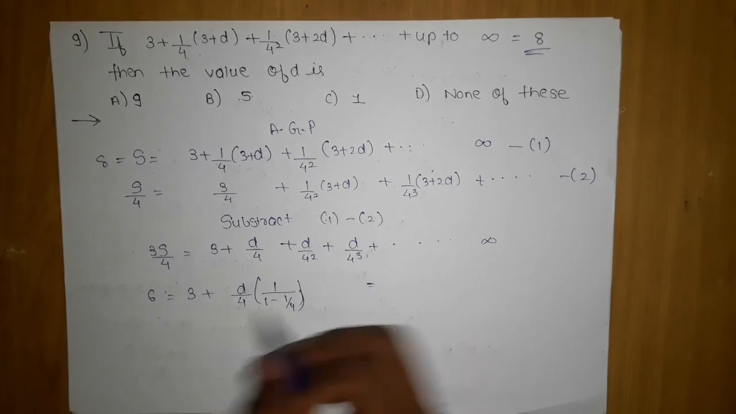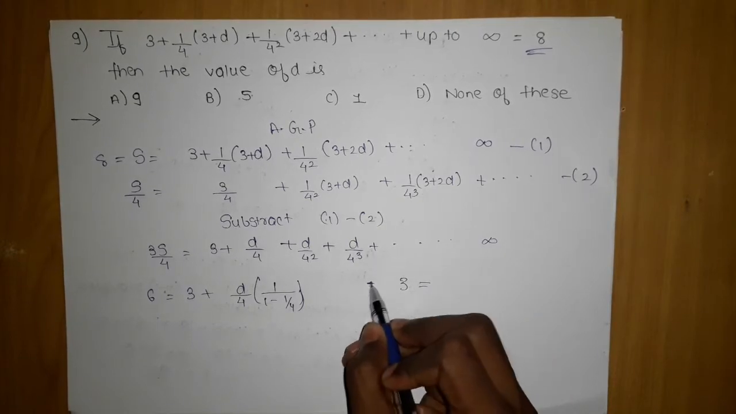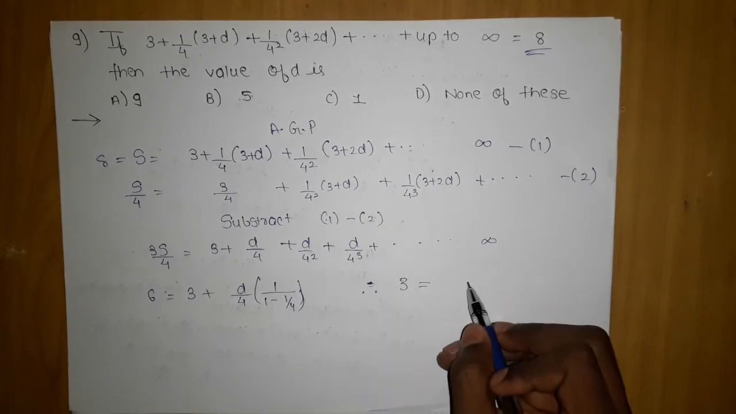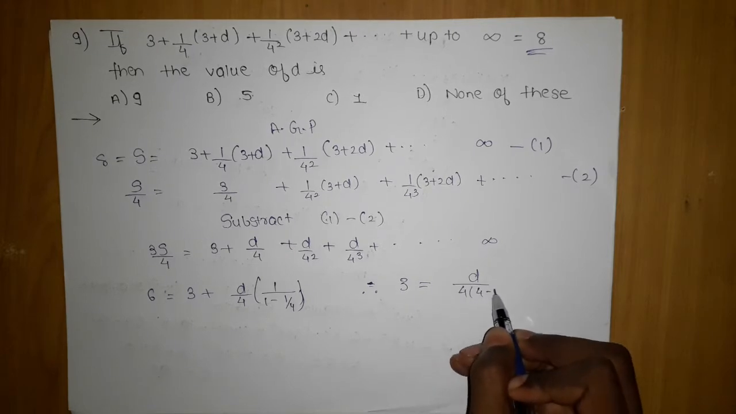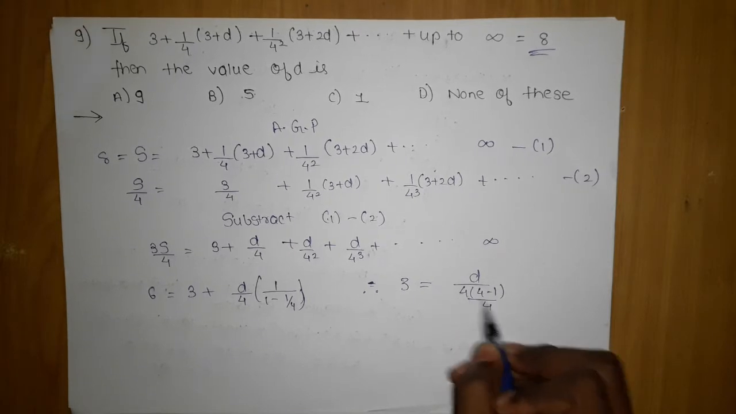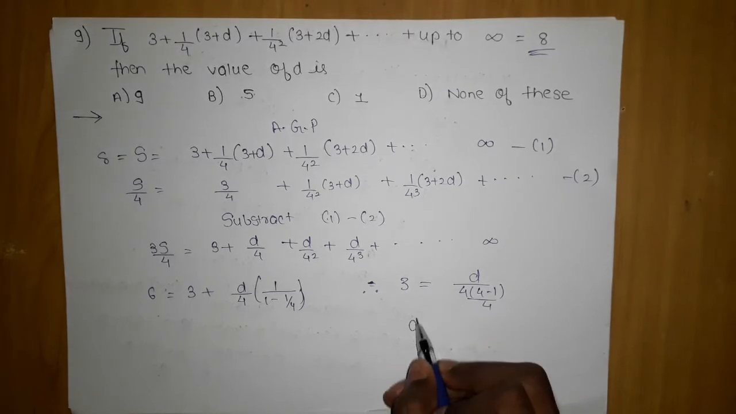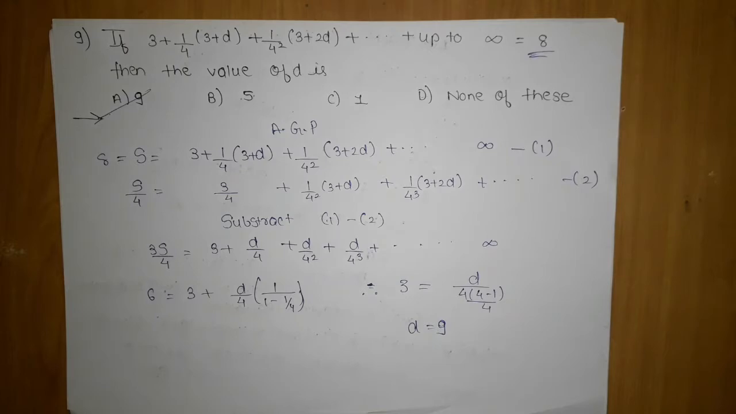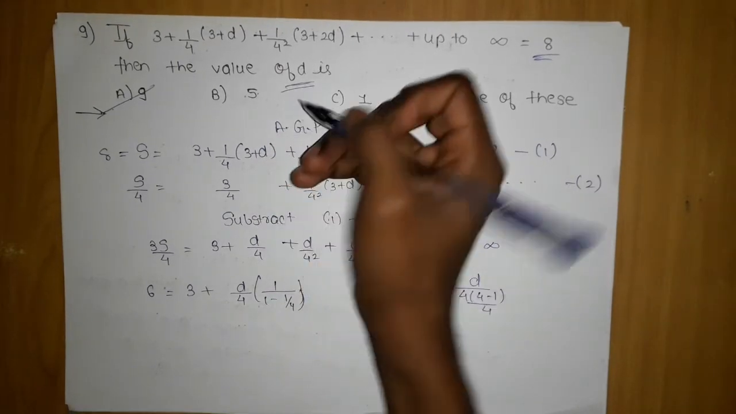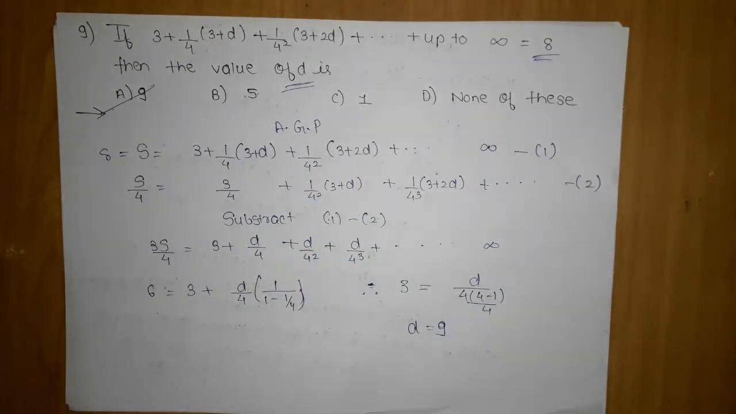I will move the 3 here, which will give me 3 is equal to d by 4 into 4 minus 1 upon 4 will cancel out, giving me d is equal to 9, which is the option. Which is the answer, and this is what they were asking, the d value. So we just wanted to find the d value.